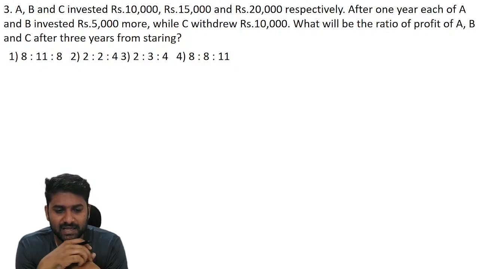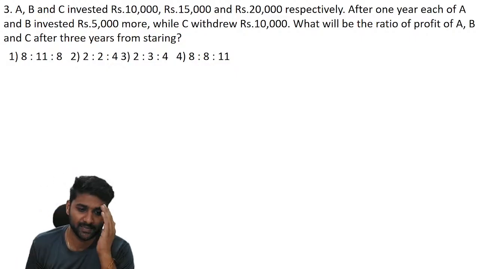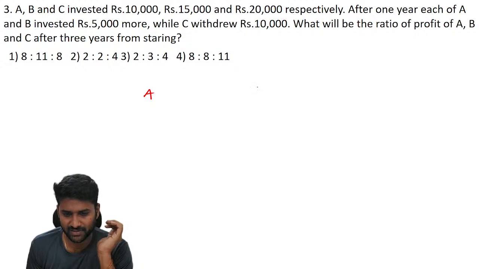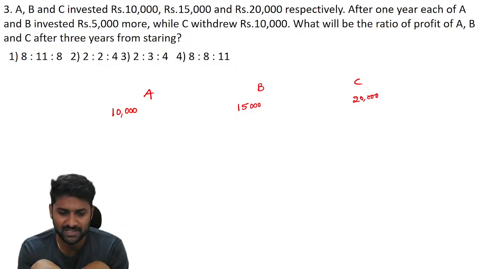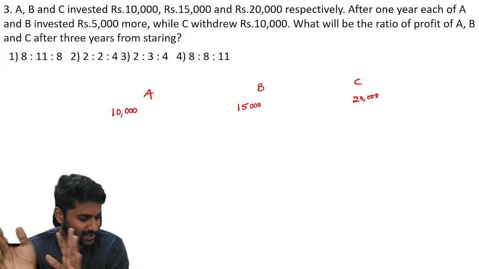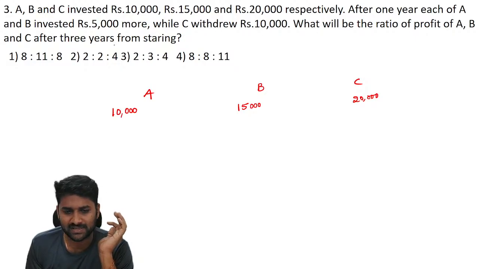So A, B, C invested 10,000 rupees, 15,000 rupees, 20,000 rupees respectively. After 1 year, A and B invested 5,000 rupees more and C withdrew 10,000 rupees. So what will be the ratio of profit of A, B, C after 3 years? Understand this information. There are three persons in the business. A initially invested 10,000 rupees, B invested 15,000 rupees and C invested 20,000 rupees. See, whatever they invested, they have to get returns at the end of the duration. Remember that point. Now, they clearly mentioned that the whole business was done for 3 years.